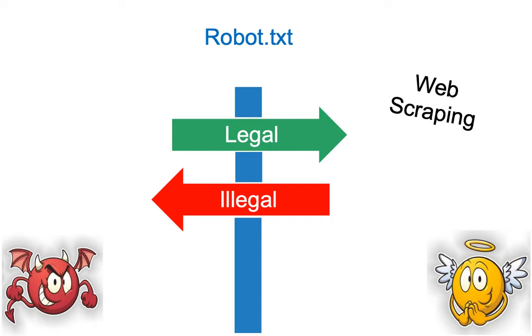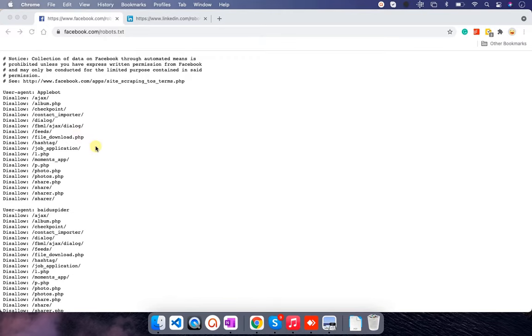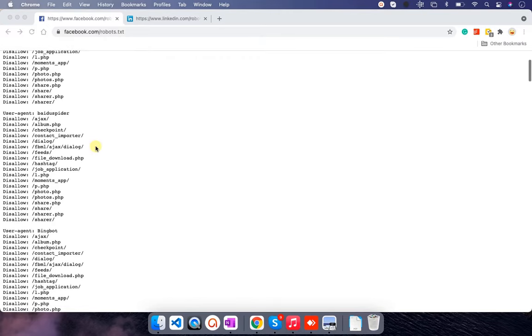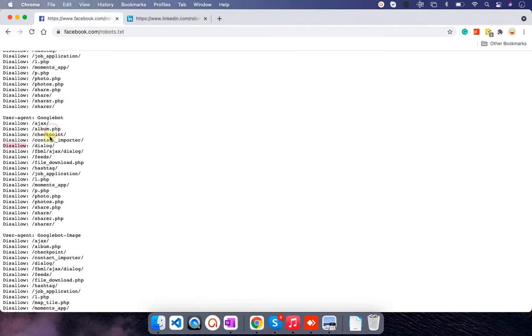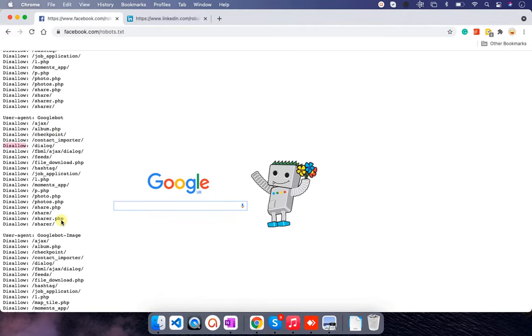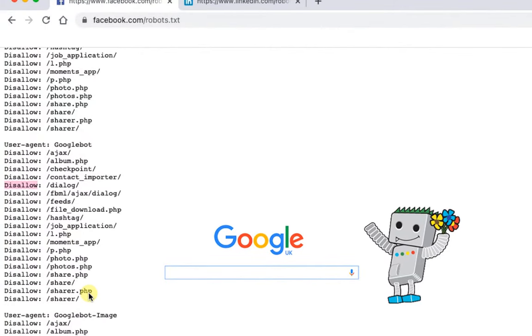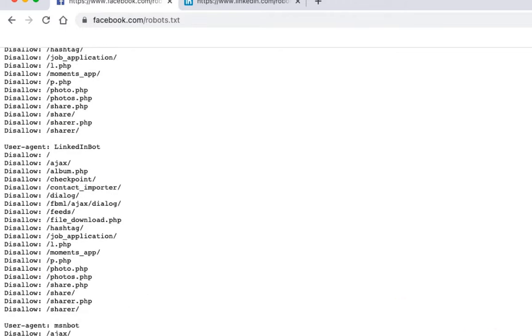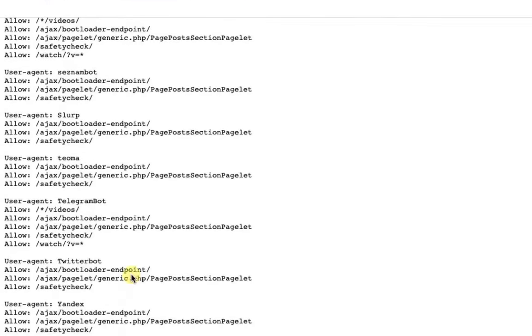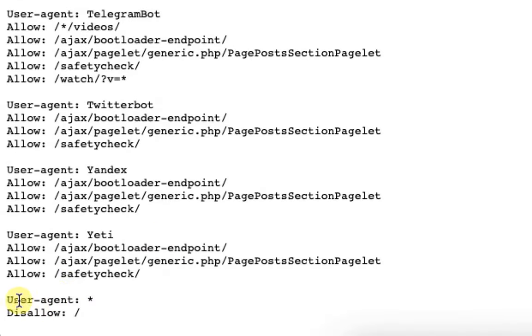For example, this is the robot file of Facebook. They have mentioned their rules. For Googlebot, which is for Google search engine, these sites are disallowed. There are different types of user agent. For us, we fall into this category. We are not allowed to scrape Facebook.